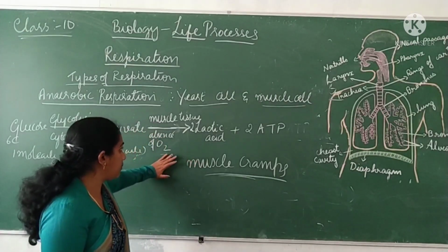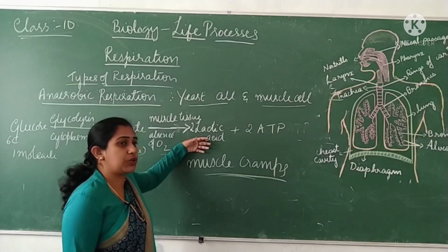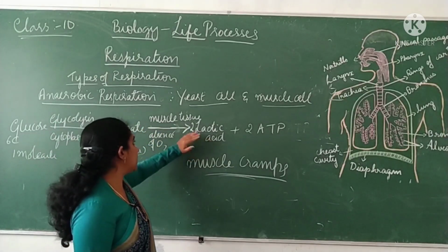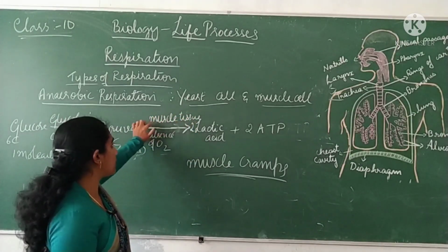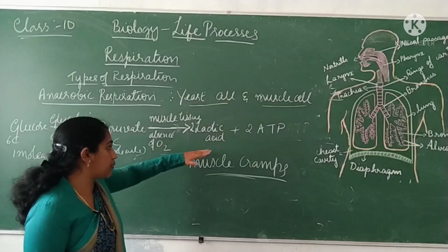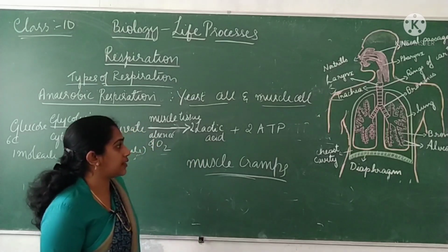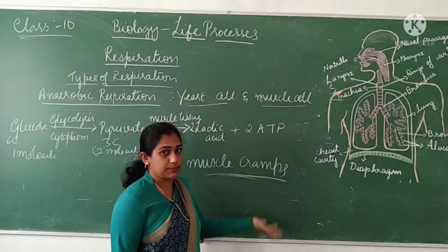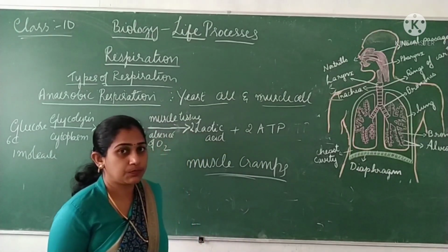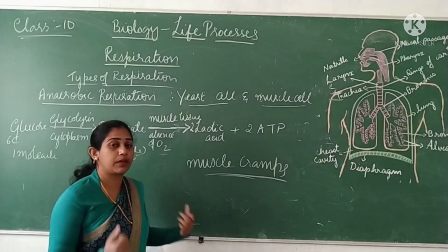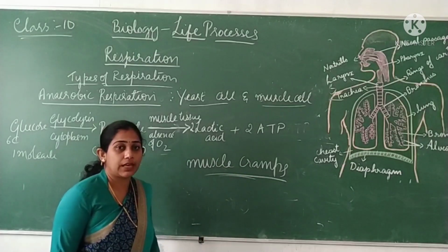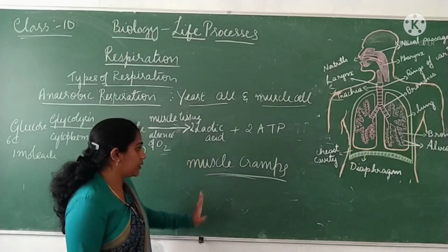This will be asked in the exam: anaerobic respiration happening in your muscle cells. It's not happening in the mitochondria, it's happening in the muscle cells, in the absence of oxygen, and the product you are getting is lactic acid. Here also you can see the amount of energy produced is very much less. Only about 2 molecules of ATP are generated in your muscle cells. You will not be able to do much work at that time, because you are getting only a small amount of energy during anaerobic respiration.